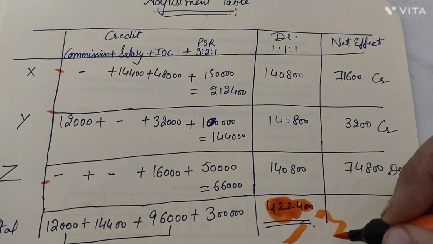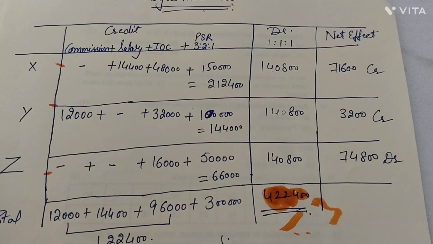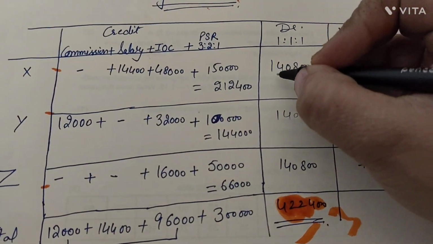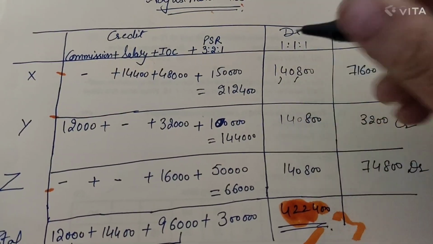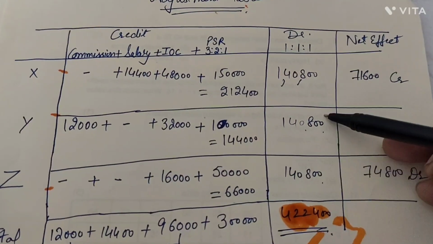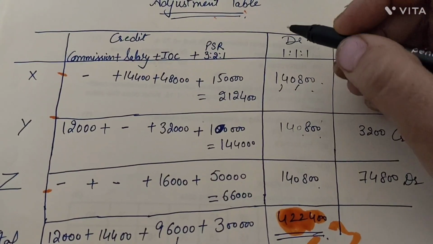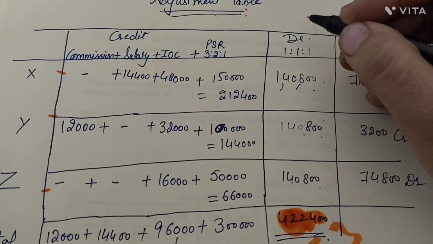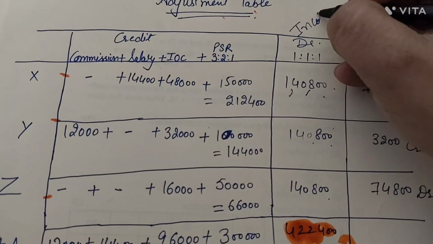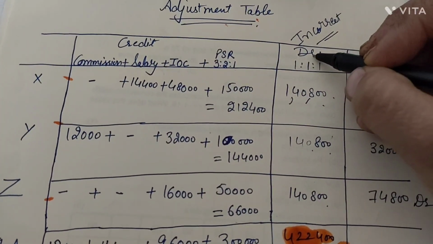When we divided by 3, we got a value of 1,40,800 for each and every individual partner. So this profit was actually taken by the partners as 1,40,800 in this given case. Now you have to take into consideration that what was done was incorrect, right? So incorrect things should be debited to the capital account.